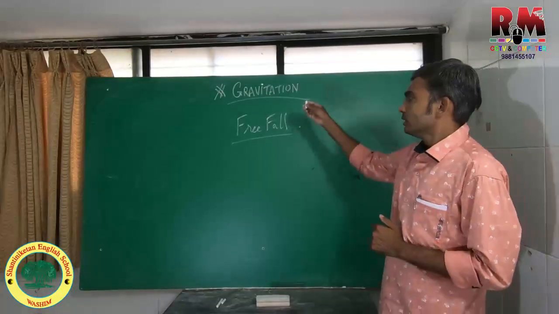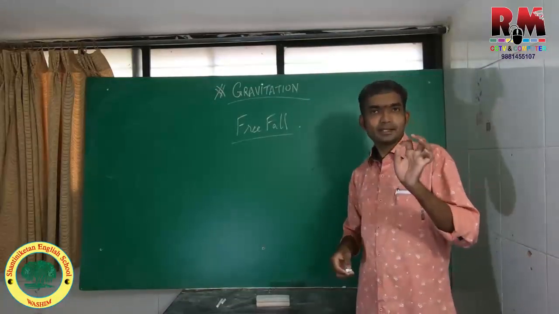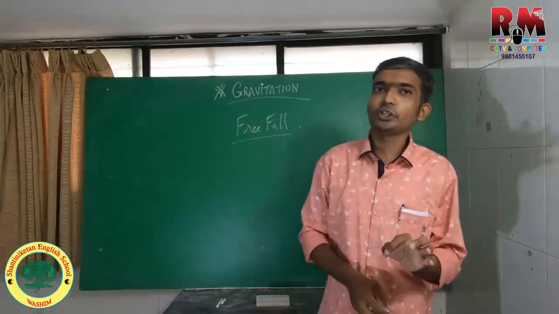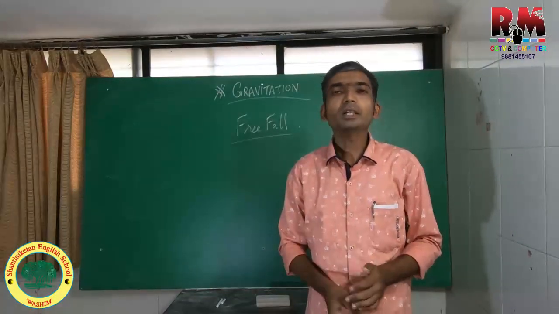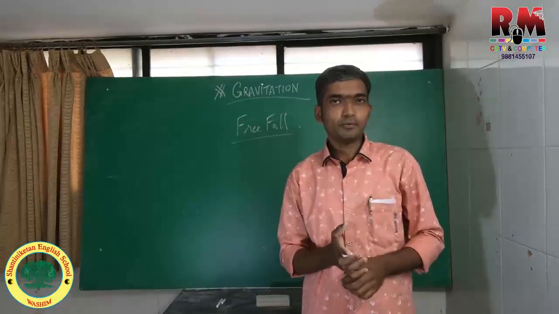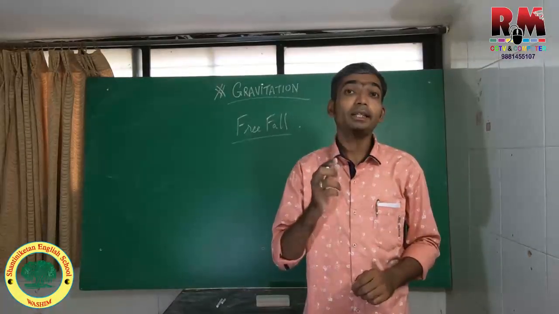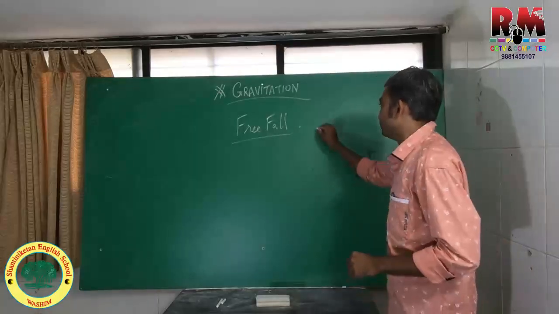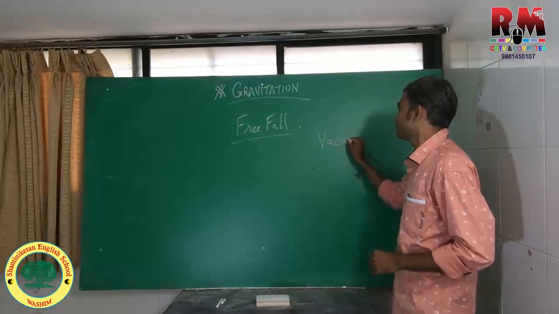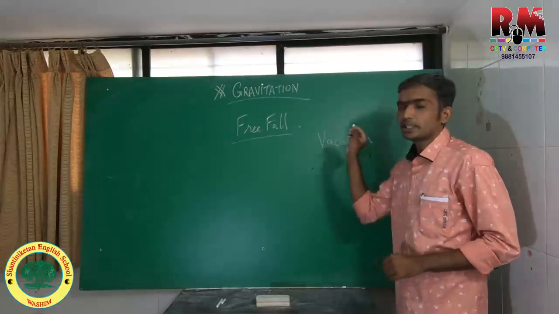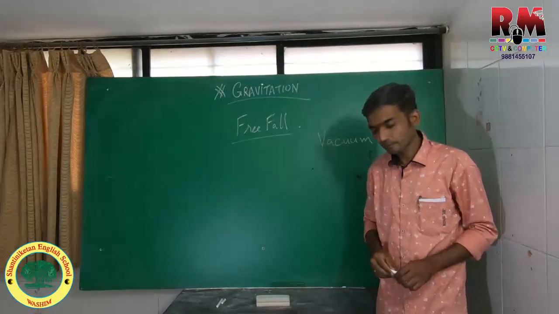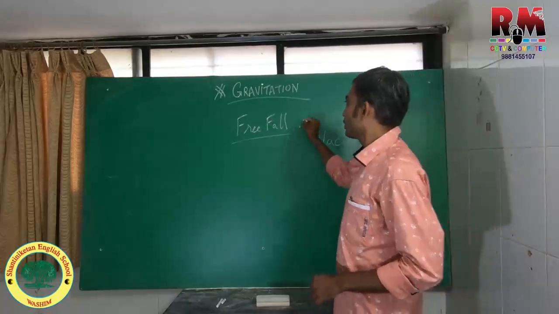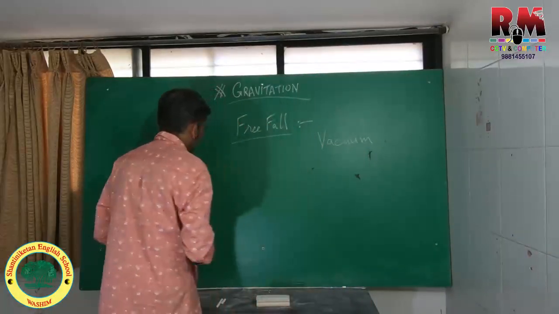So here, under free fall, we consider a system in isolation with no medium in between. True free fall is possible only in vacuum. Under the condition of vacuum itself, the true free fall condition will be there. So recall again, what is free fall exactly?